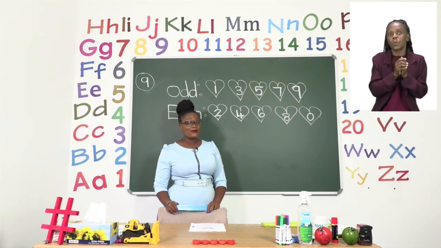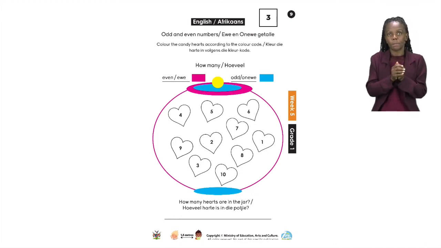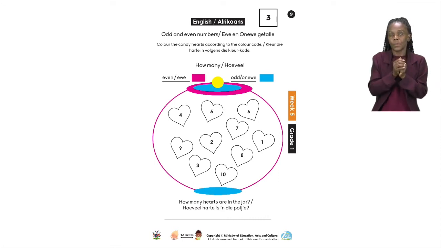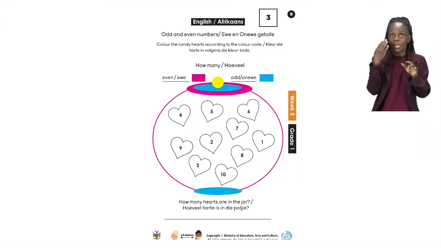you are going to color them a different color. Let's go back into our exercise. Now in our exercise, we have been given two colors. We have been given the pink color for all the even numbers, and we are going to use blue for all the odd numbers. Now remember, you need to check which ones are even and odd before you start coloring. I can give you a clue. The first even number that I would like you to color in pink will be the number 10. 10 is an even number because it ends with 0.